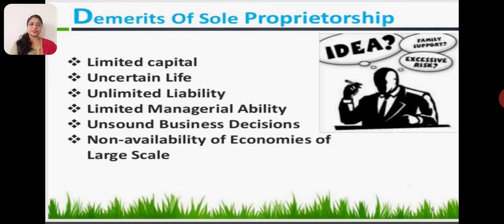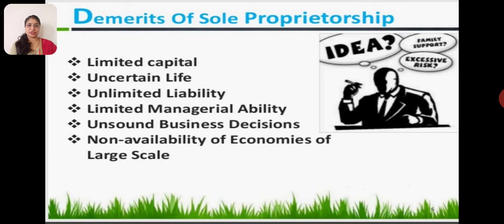Next are the demerits of sole proprietorship. Limited capital, because he alone brings the capital. Uncertain life: if something happens to the sole proprietor, then that is the end of the sole proprietorship. That means the business will come to an end. Unlimited liability, we have already discussed what it is. It is a demerit because his personal property is also in danger. Limited managerial ability: he alone does everything. He is the one who controls, the owner, and the one who manages. So he cannot give 100% in everything, so it has limited ability.